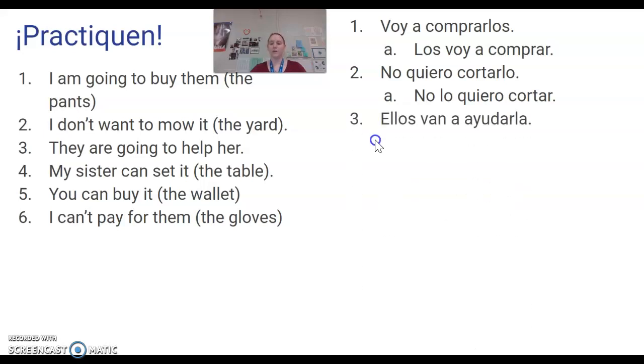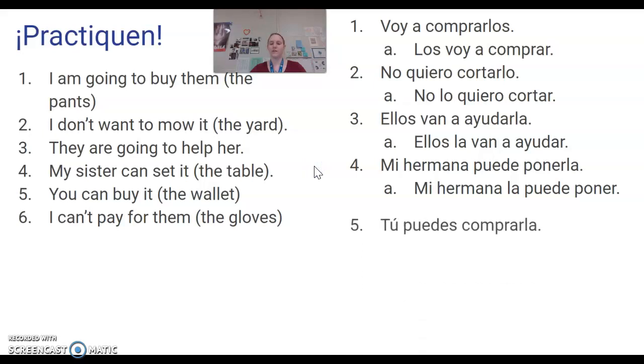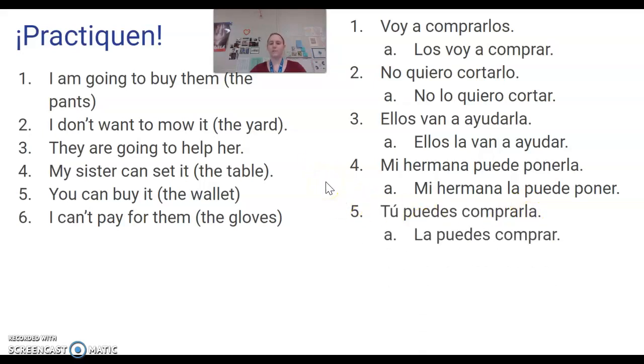They are going to help her. Ellos van a ayudarla. They are going to help her. Or ellos la van a ayudar. My sister can set it. Mi hermana puede ponerla. Or mi hermana la puede poner. You can buy it. Tú puedes comprarla because it's la cartera. Or tú la puedes comprar. I can't pay for them.